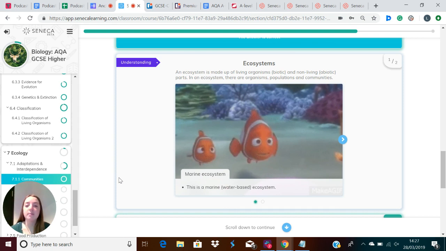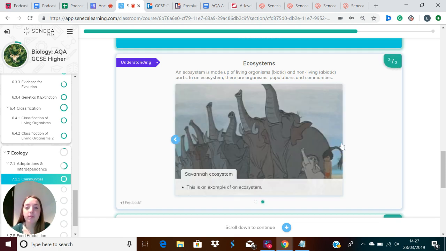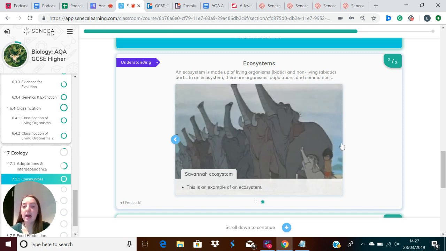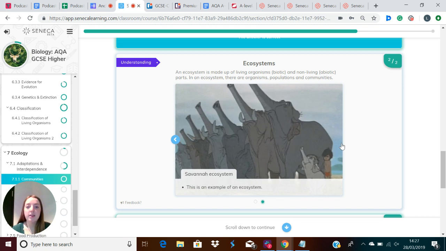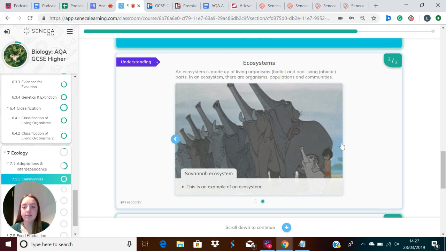So let's go over some examples of a type of ecosystem. So you could have a marine ecosystem. If you imagine a coral reef, this has got lots of different species in there and they're all competing. You could also get a savannah ecosystem. This would be something like in Africa where you might go on safari and you're going to have groups of elephants, lions, zebra, gazelles, and then also all the plant flora like acacia trees and things like that.